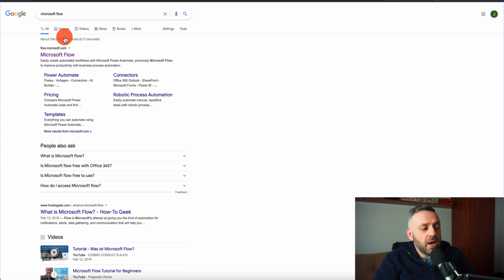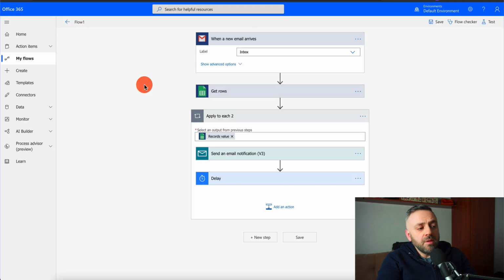So you're going to type Microsoft Flow. You're going to enter here. You're going to click on this. And you're going to be at a screen such as this one. And you're not going to see this flow here, and that is because I created this flow just for this method to save you time, okay? And I'm going to explain to you how this flow works.